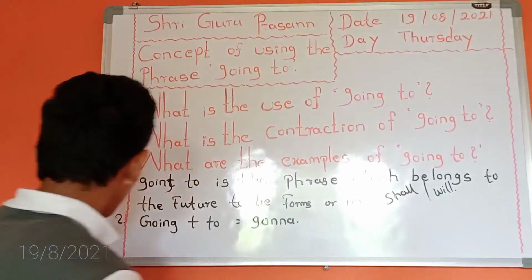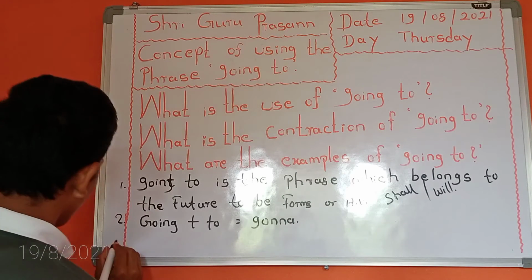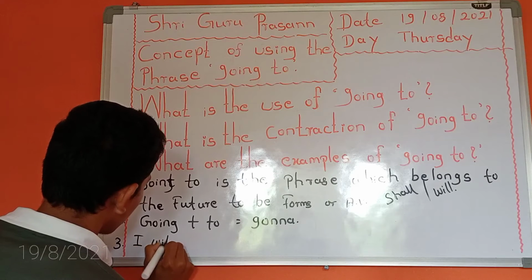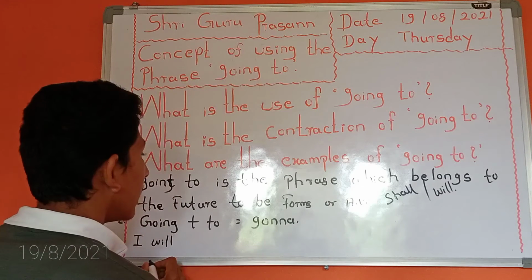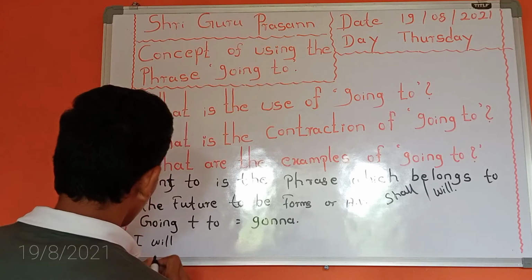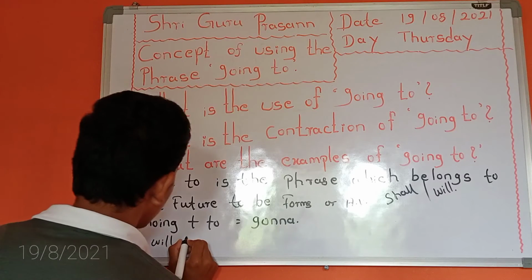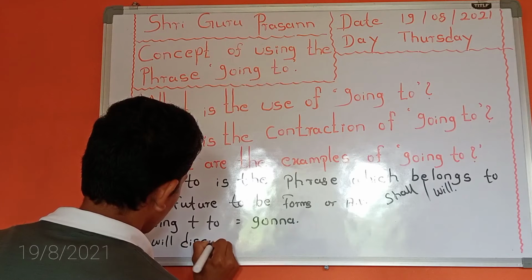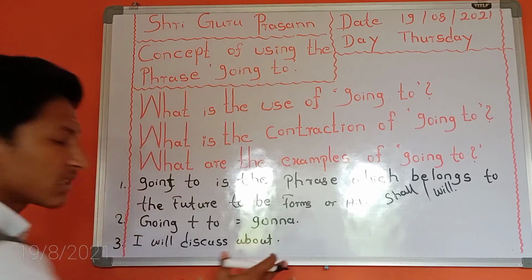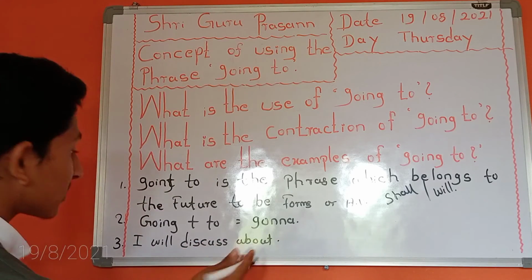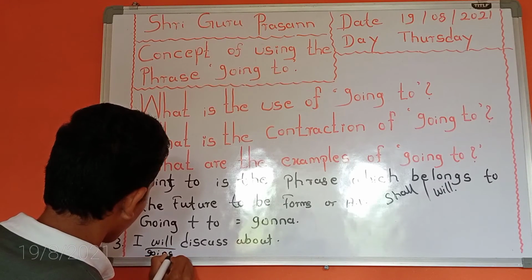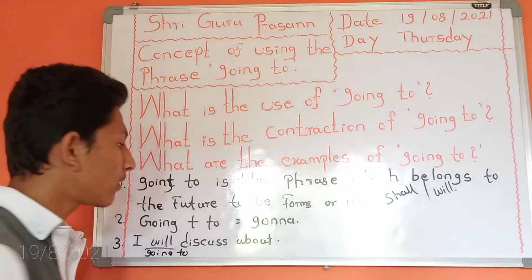I will tell you. Third one, examples: I will discuss about a concept. Here, I am going to discuss about a concept. You have to use it like that. You have to use going to here. That's all.